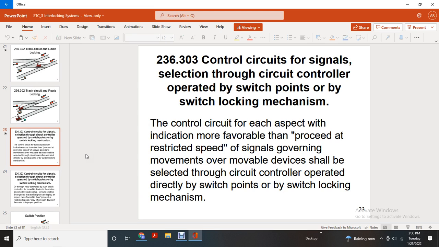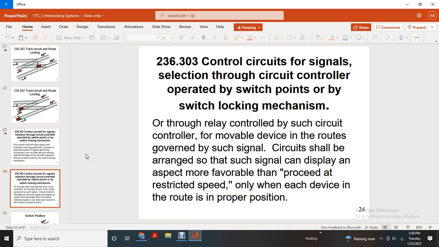Control circuit for signal selection through circuit controller operated by switch points or by switch locking mechanism. The control circuit for an aspect indicating more favorable than stop, or restricted speed. Signals governing movement over movable devices shall be controlled by circuits operated directly by the switch point or by the switch locking mechanism, or through relays controlled by such circuit controllers. The circuit shall be arranged so that the signal can display an aspect more favorable than restricted speed only when each device in the route is properly in position.